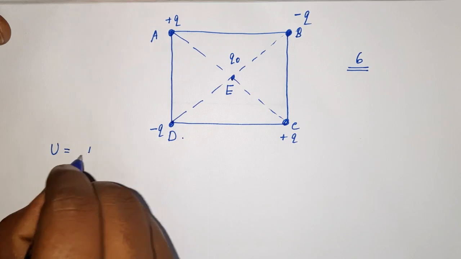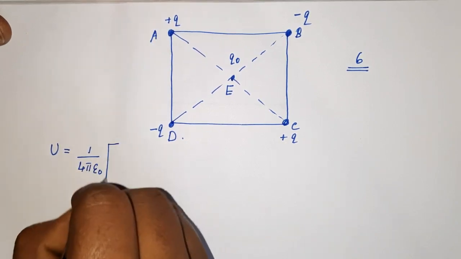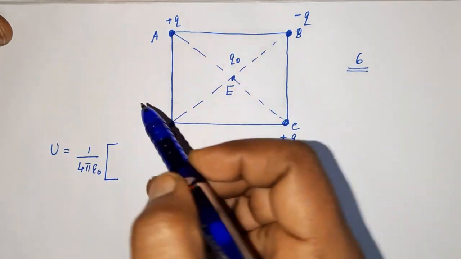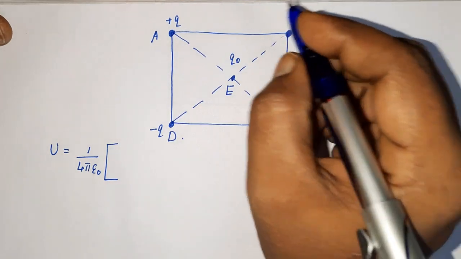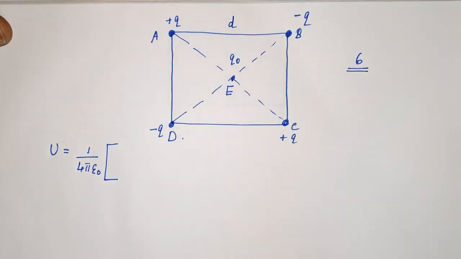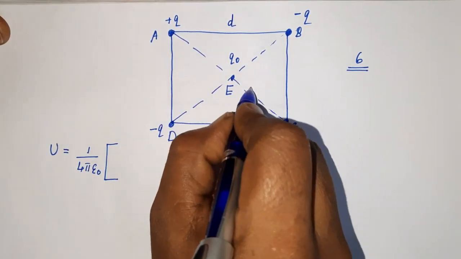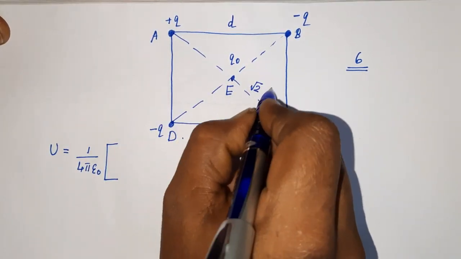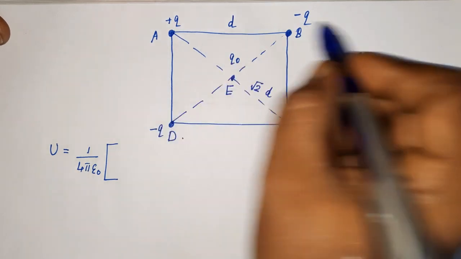So U is equal to 1 by 4 pi epsilon 0. Take each pair and its distance. It's given that it is a square, so the side length is D. What will the diagonal length be? It is root 2 into D. If the side of a square is A, the diagonal length will be root 2 into A. So now you can write.